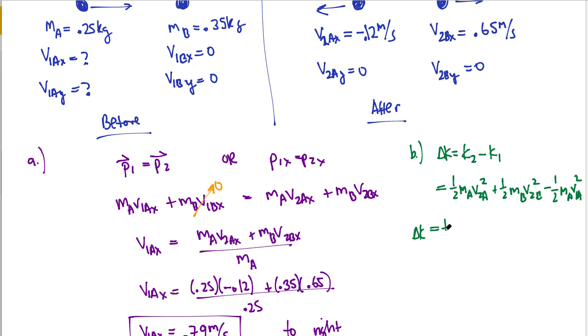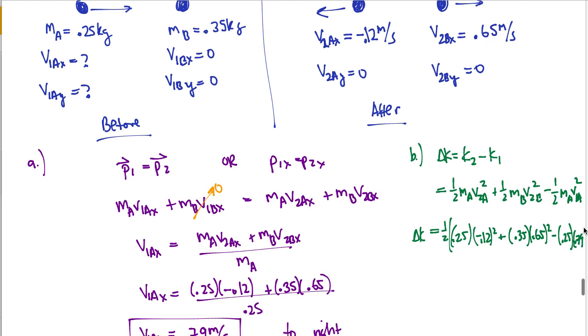So my change in kinetic energy then, I can't factor anything out really, so I have 1/2 times, my mass A will be 0.25 times V2A, which is negative 0.12 squared, plus mass B, which is 0.35 times V2B, which is 0.65 squared, minus mass A, which is 0.25 again, times V1A, which we just found to be 0.79 squared. I'm totally out of room, but you get the point.